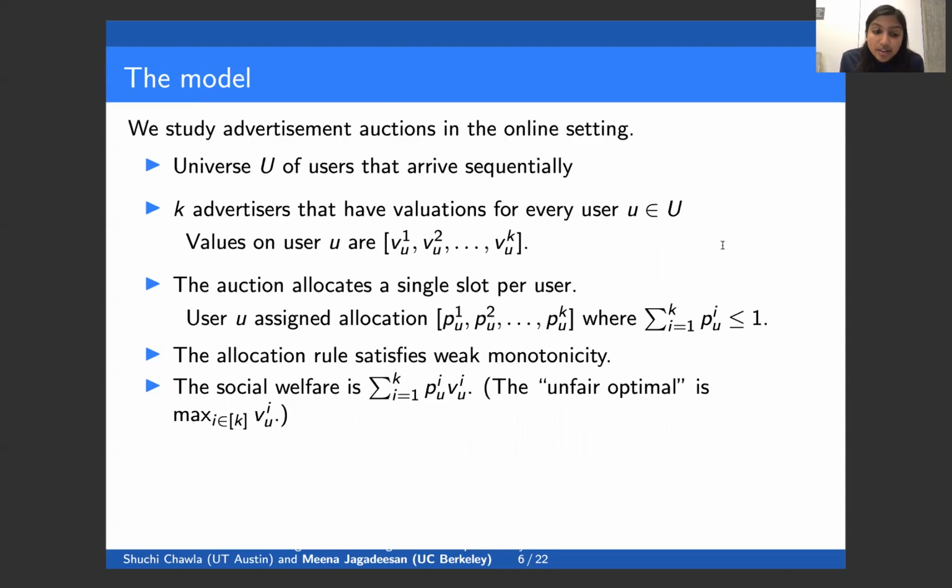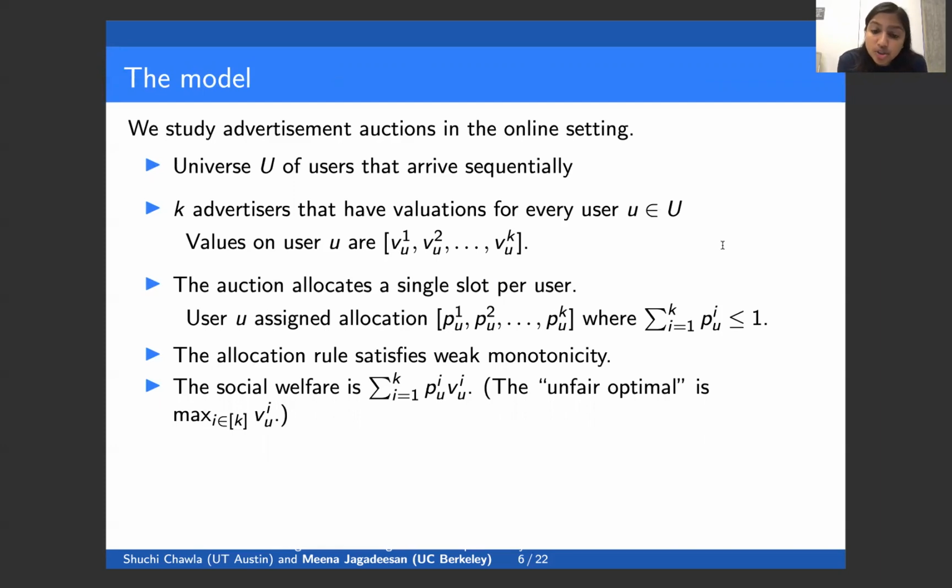And we measure the performance of an allocation rule using social welfare. This is the expected value, over the distribution of the auction's allocation, of how much the advertiser values the user for the slot that we're considering. And then we sum this over all users.